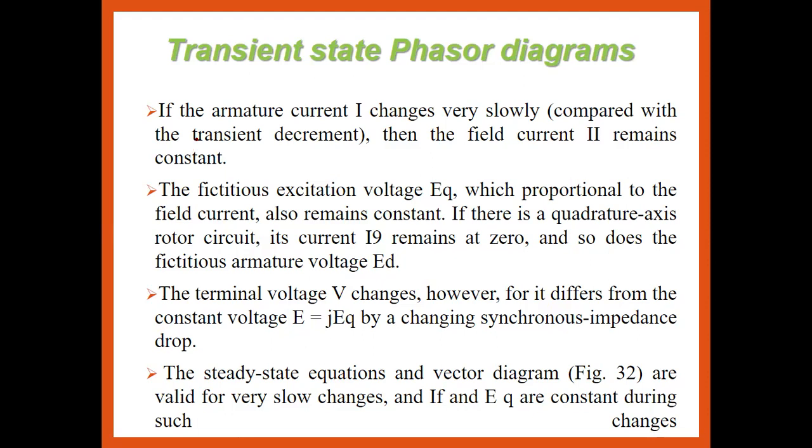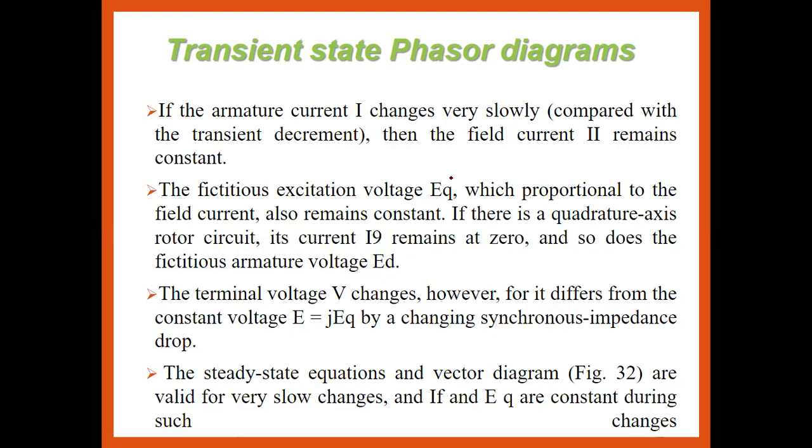For that case, if the armature current is very slow, then the field current is nothing but constant compared with the transient decrement. Okay, the fictitious excitation voltage, that is nothing but the EQ, is generally proportional to the field current and also remains constant in the field winding of that synchronous motor. If there is a quadrature axis rotor circuit, the current, that is the IQ, remains equal to zero, and so does the fictitious armature voltage, that is the ED.